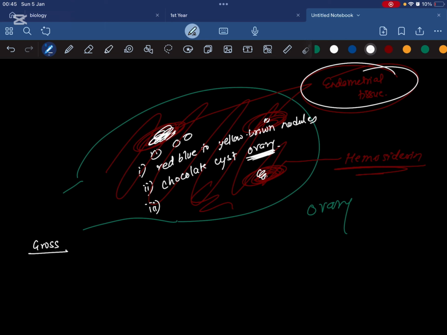And remember that there is going to be widespread fibrosis. If you ask me the reason for fibrosis, you know that blood is released. If there is a release of blood, there is going to be fibrous tissue as well, so clotting will try to occur. Fibrosis and adhesion will occur due to extensive hemorrhage. So remember these three gross features.